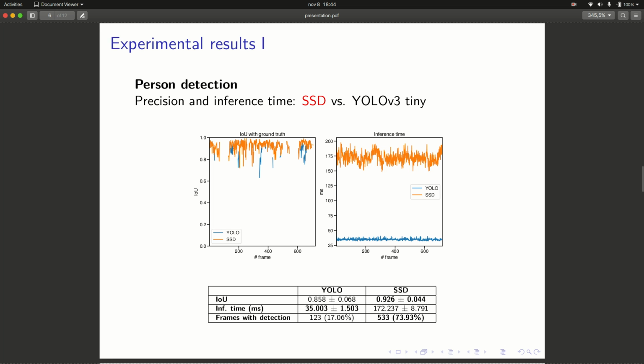This can be seen in the table below, where the detection rate of the YOLO-based network is only 17%, whereas the SSD one raises up to almost 74% of successful detections.